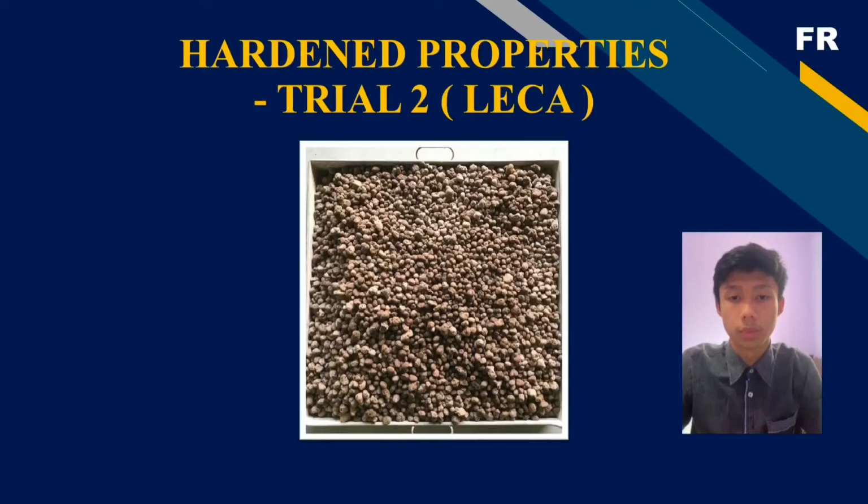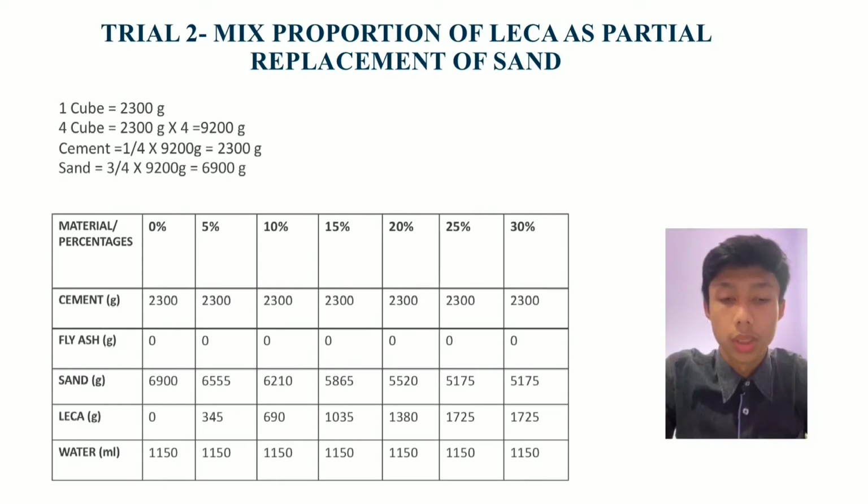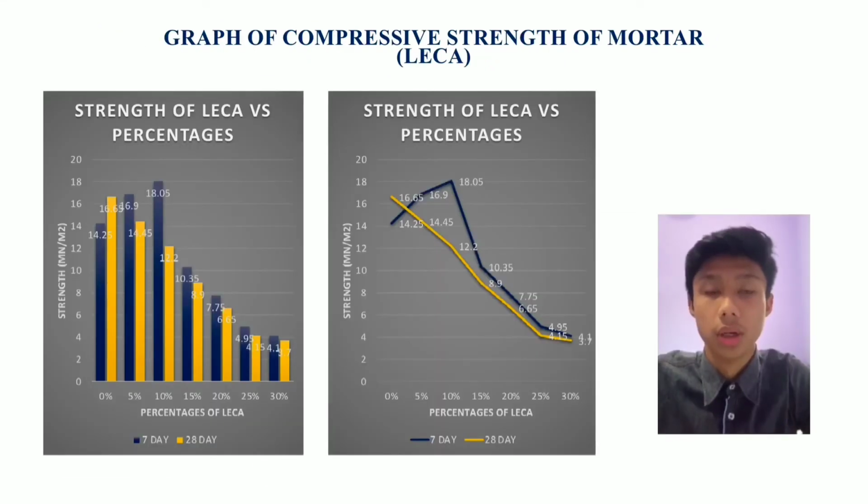Next, hardened properties, trial 2, Leca. So this is the mixed proportion of Leca as partial replacement of sand. As we can see in the table, the quantity of cement is the same and the quantity of fly ash is 0, while the quantity of sand decreases with each percentage and the quantity of Leca increases with each percentage. So this is the line graph and bar graph for compressive strength of mortar with Leca.